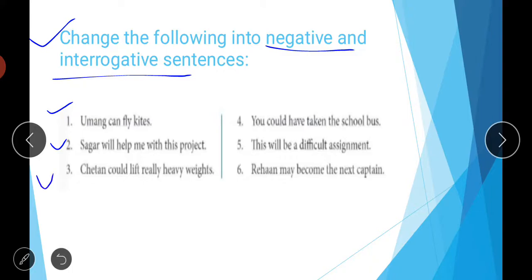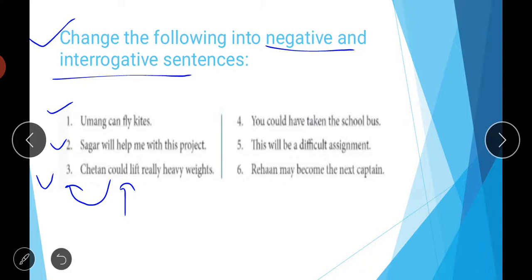Then third is Chetan could lift really heavy weights. If you want to make it negative, you simply add the word not here. So Chetan could not lift really heavy bags or heavy weight. And if you want to make a question, then you put could at the start: Could Chetan lift really heavy weights? And at the end you put a question mark.